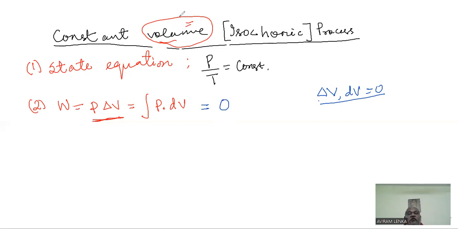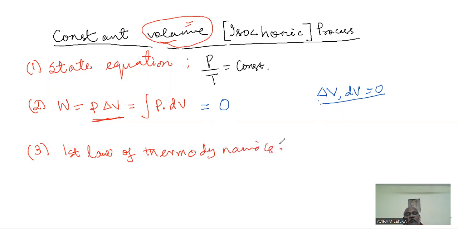Number three, or the third point that you usually get, that is the first law. First law means first law of thermodynamics, as it has been discussed before. Thermodynamics, which has been discussed already.